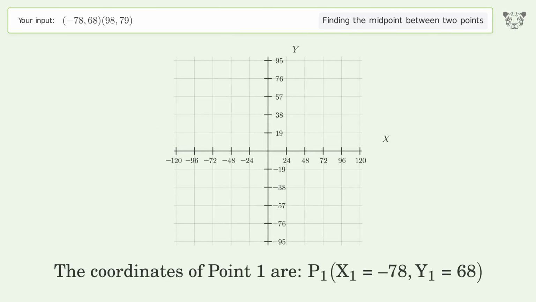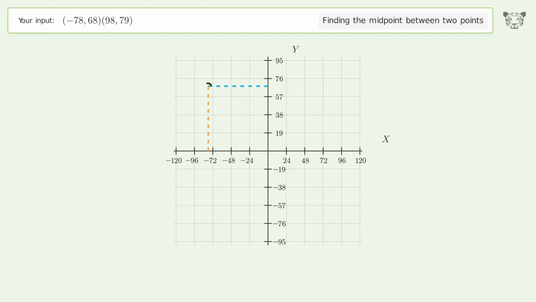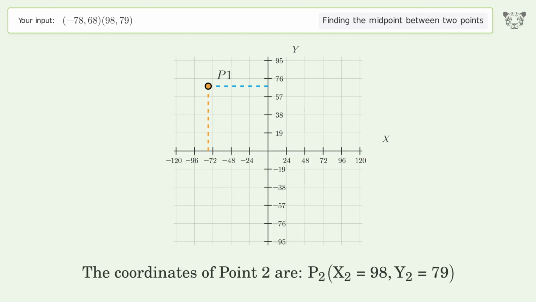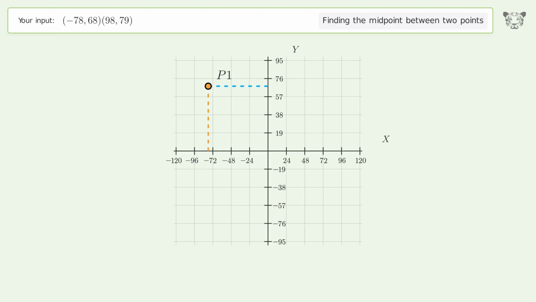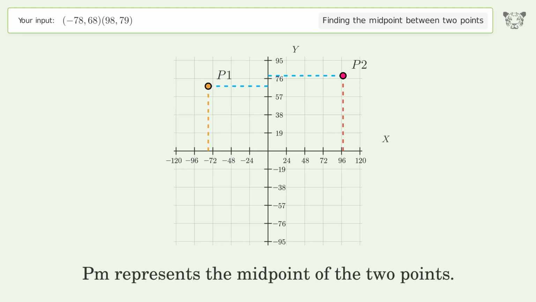The coordinates of point 1 are, x1 equals negative 78, y1 equals 68. The coordinates of point 2 are, x2 equals 98, y2 equals 79. PM represents the midpoint of the 2 points.